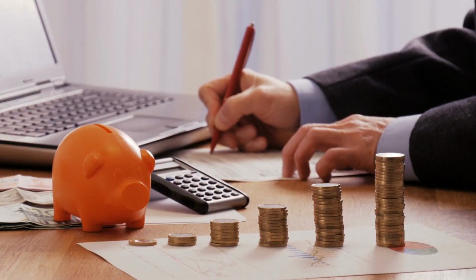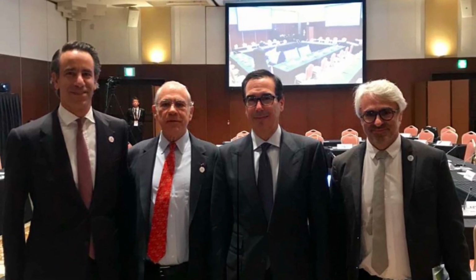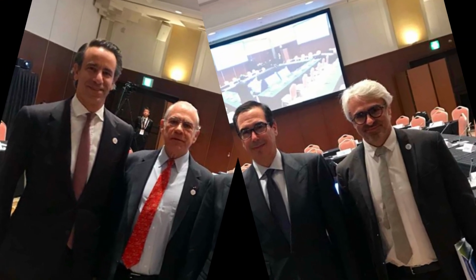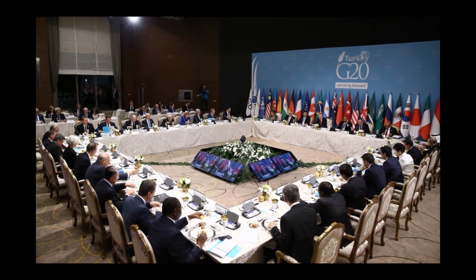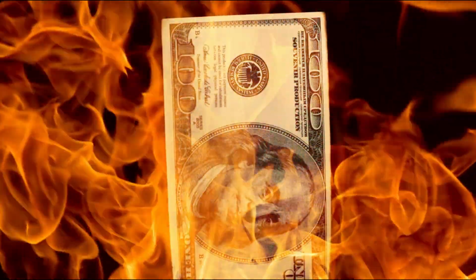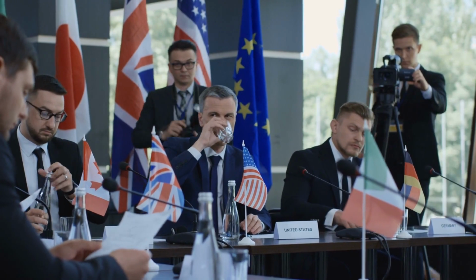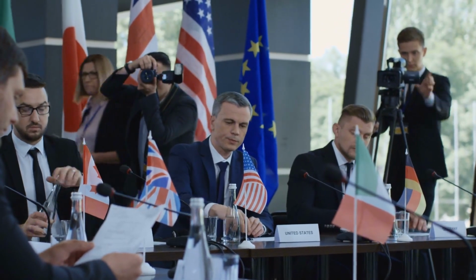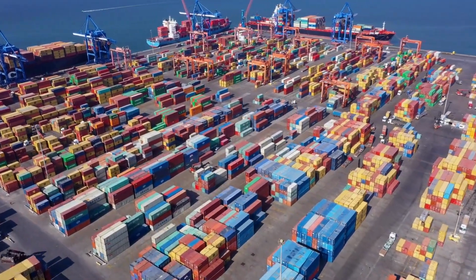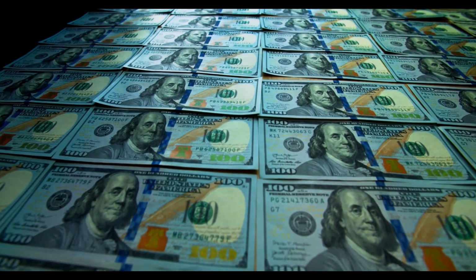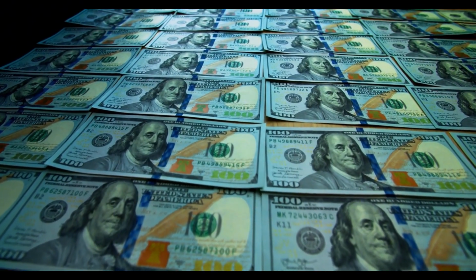Then these countries realized that they should have more serious meetings. Not only the finance ministers, but the presidents and prime ministers also needed to meet. The cooperation between all the countries should be at the next level if future financial crises were to be prevented. That's why the first official summit of G20 leaders was held in 2008. This first summit was held in America, where these countries collectively decided to reduce the trade barriers between them, increase the spending. In total, they aimed to spend $4 trillion so that all the economies could be revived.